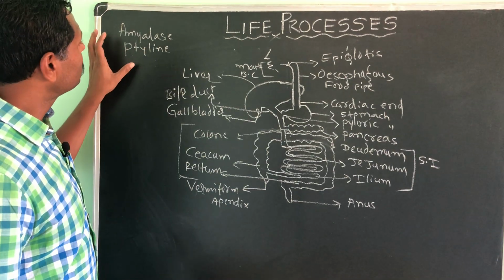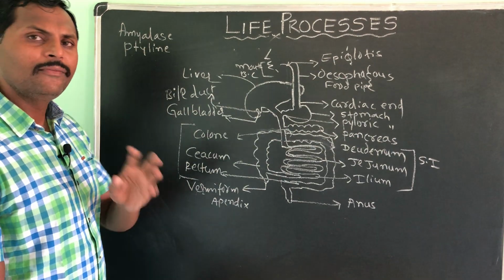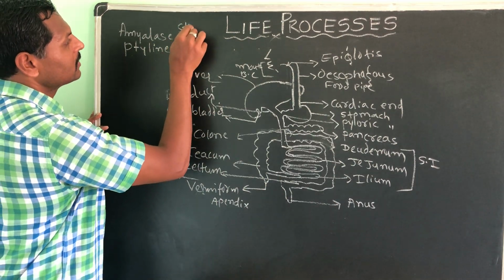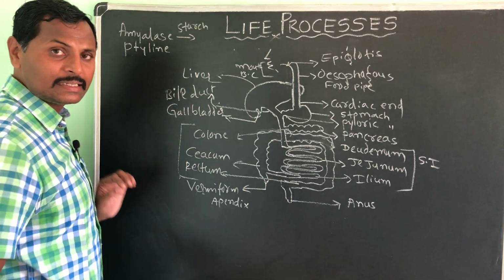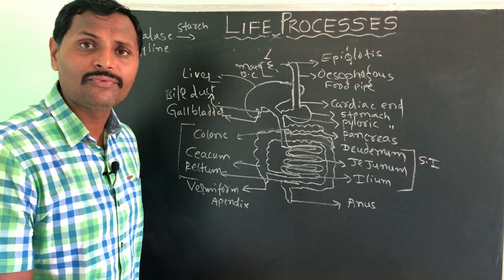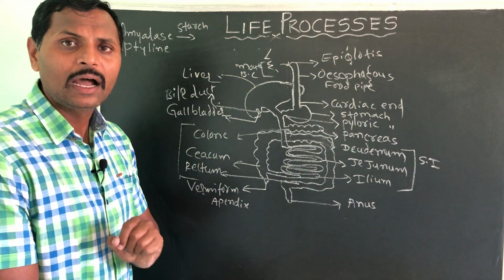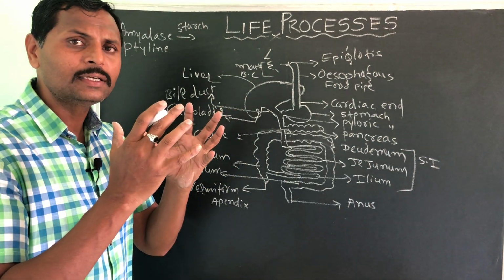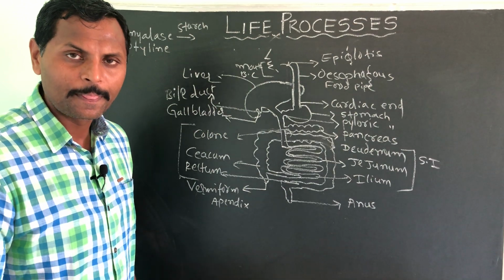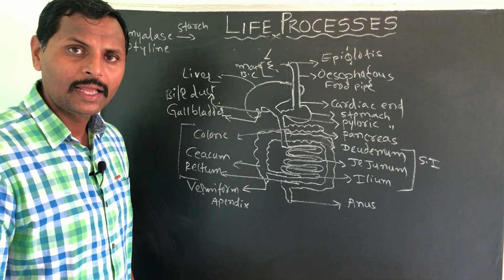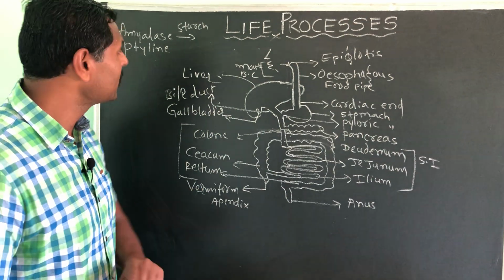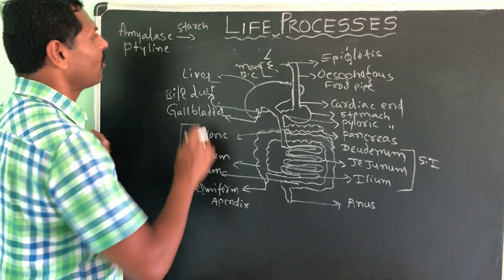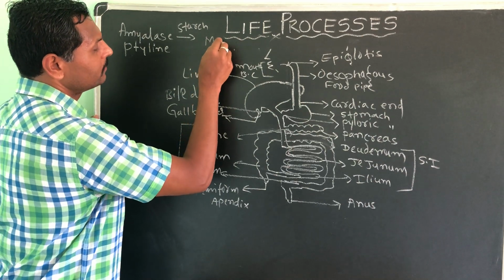So this amylase will convert the starch, as we discussed in photosynthesis itself. The food that we take, the carbohydrates, are there in starch form only. That means in the complex glucose form, or you can say a polymer of glucose. That starch will be converted into a little bit simpler form, that is maltose.